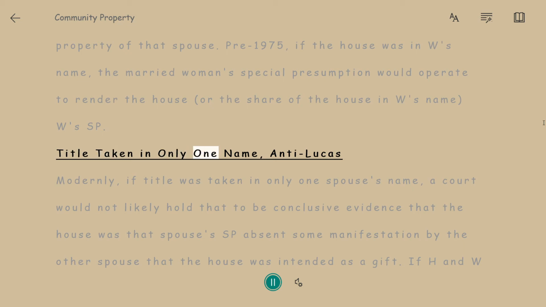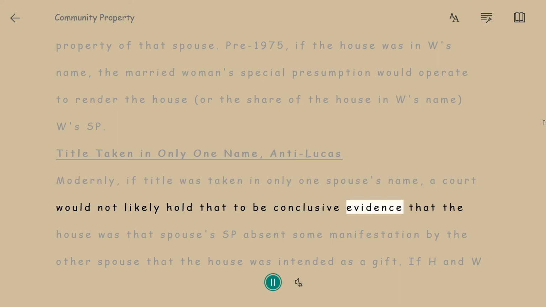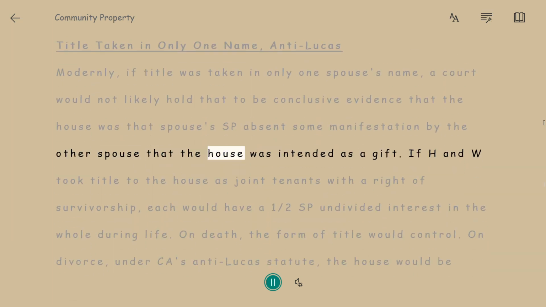Title taken in only one name, anti-Lucas. Modernly, if title was taken in only one spouse's name, a court would not likely hold that to be conclusive evidence that the house was that spouse's SP absent some manifestation by the other spouse that the house was intended as a gift.